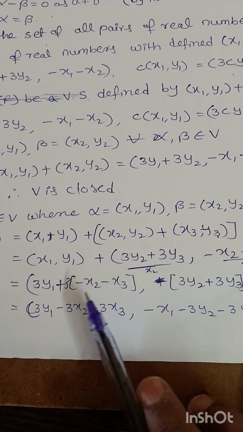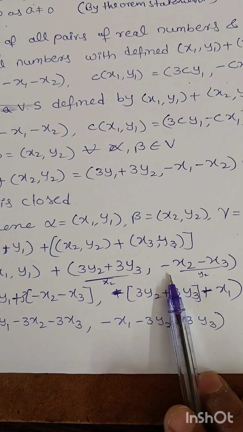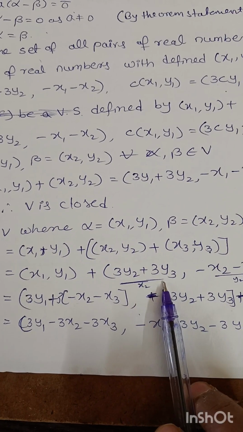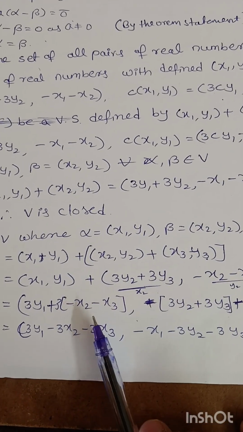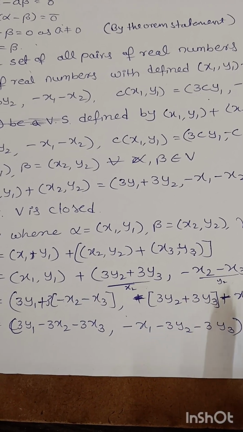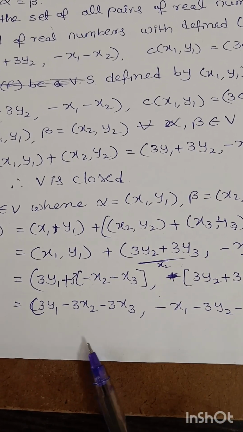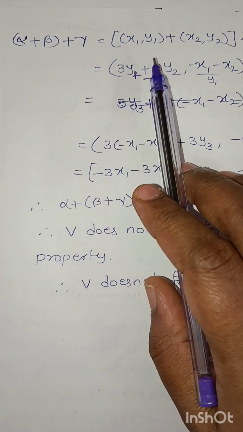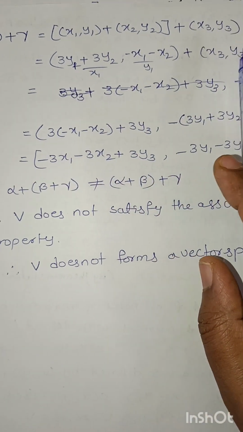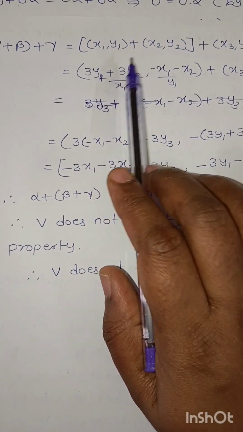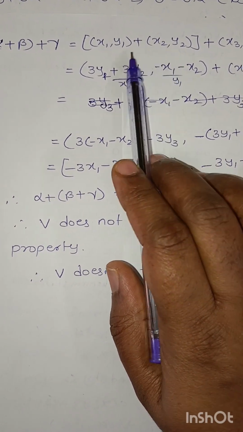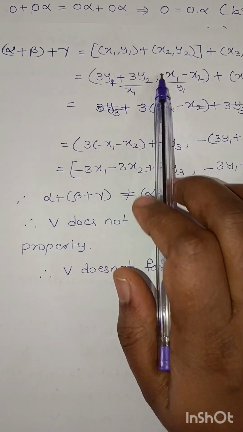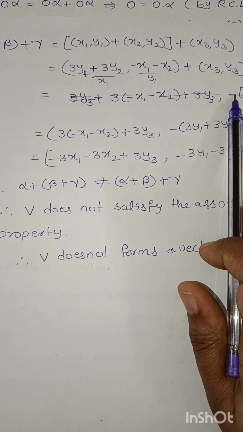Next, (3y1 plus 3 into (minus x2 minus x3), 3y2 plus 3y3 minus x1 minus x2). So simplification. Next, RHS: (α plus β) plus γ equal to ((x1, y1) plus (x2, y2)) plus (x3, y3). So for this we can write (3y1 plus 3y2, minus x1 minus x2) plus (x3, y3).